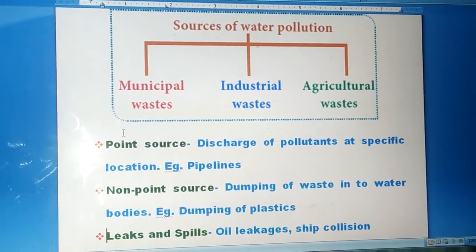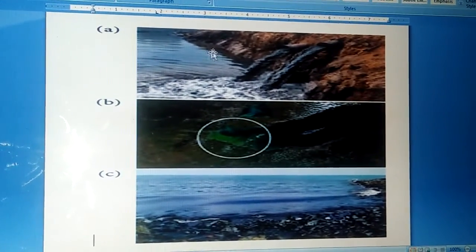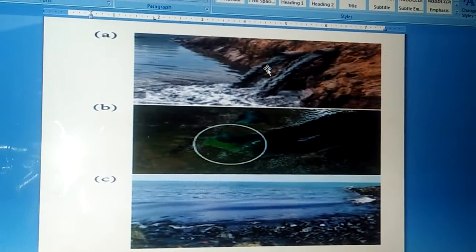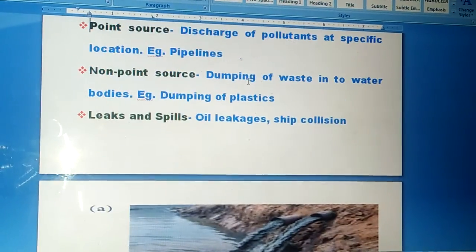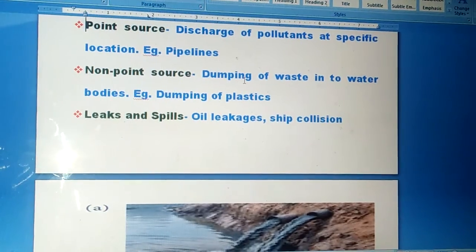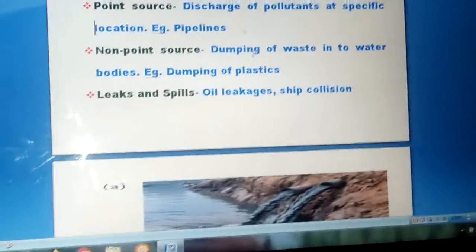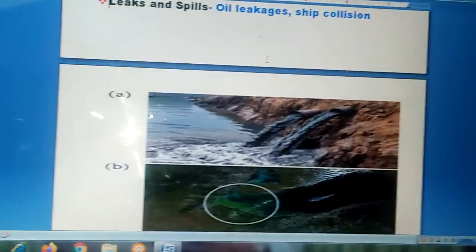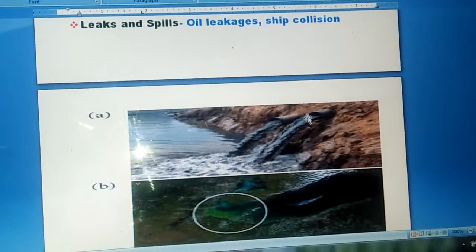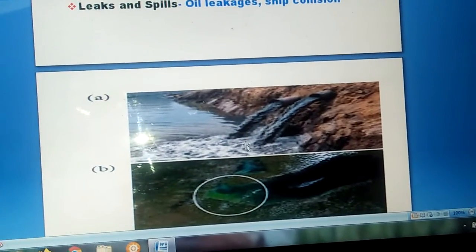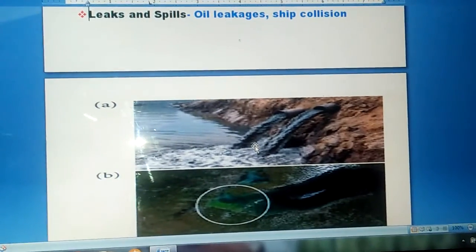What do you mean by point source? In this diagram you can understand a point source is nothing but the source which is coming from a single point. Say the definition like this: a point source is a discharge of pollutant at a specific location. Example, pipelines. See in this picture, this is polluting the water through these pipes. Such a type of source is what you call a point source.